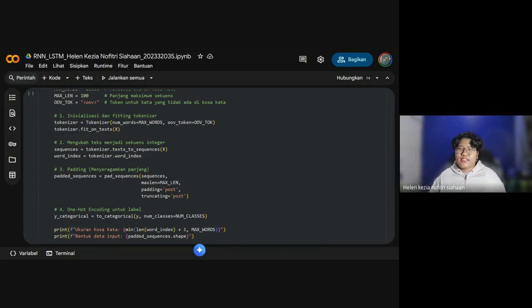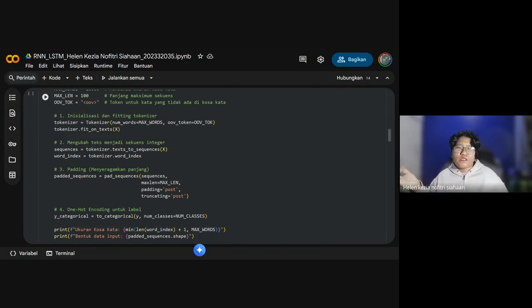The tokenizer converts each tweet into an integer sequence. Then it is fed a sequence of length 100 to ensure consistent input for the LSTM. As you can see here, there will be three steps. The first is analyzing and fitting the tokenizer, using tokenizer equals Tokenizer.